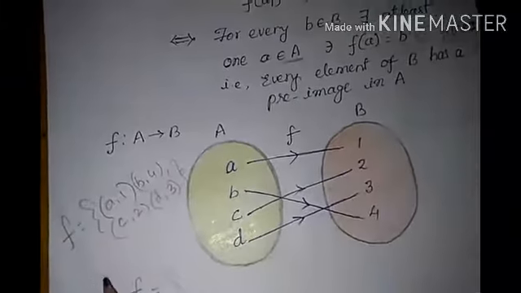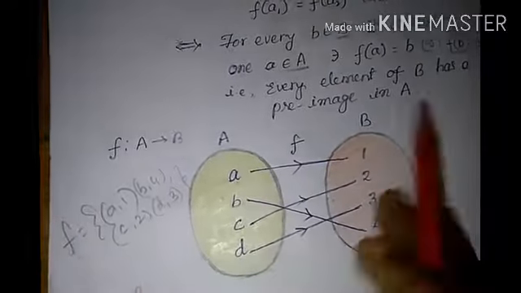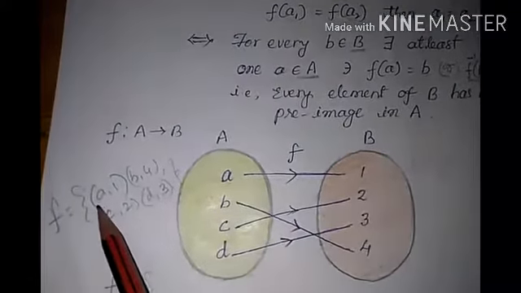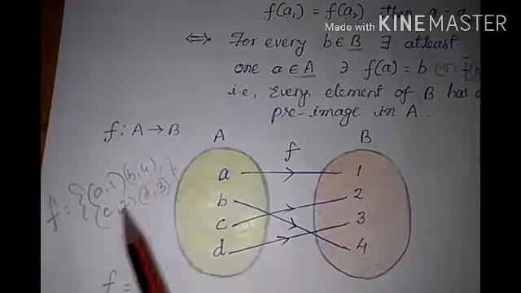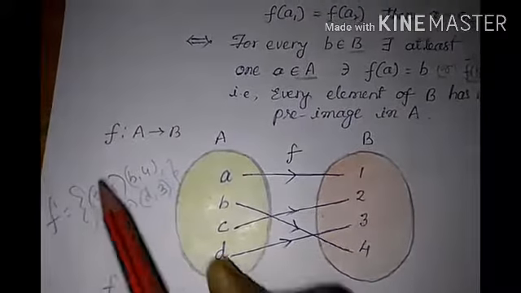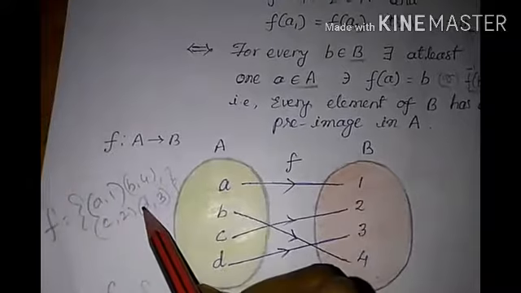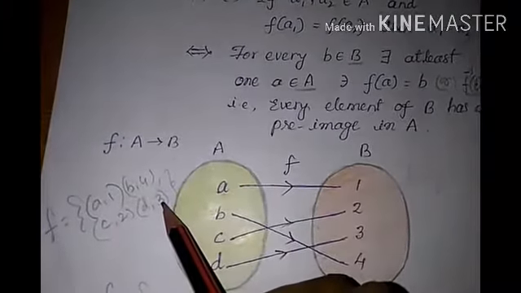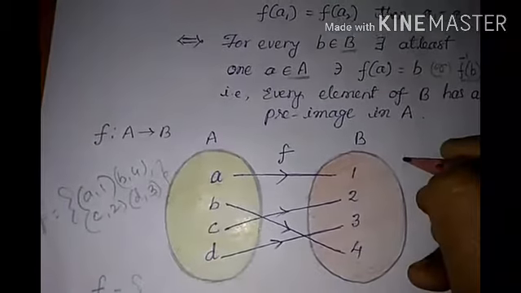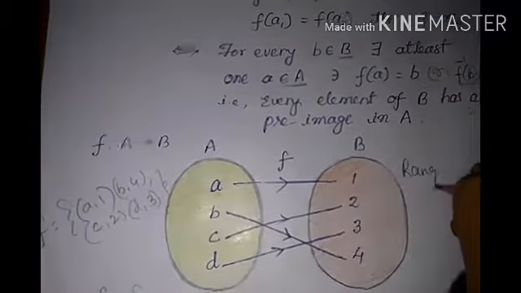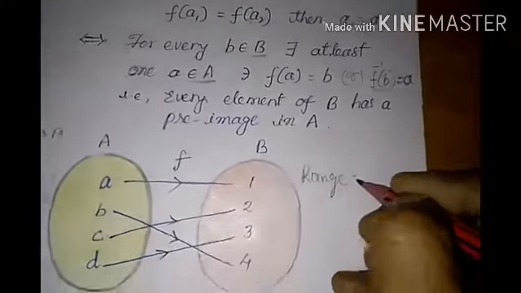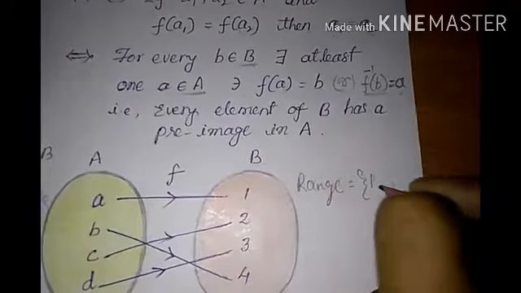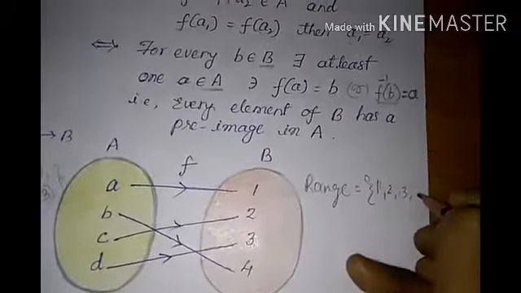In this way, you can define the function f. F is the set of all ordered pairs (a, 1), (b, 4), (c, 2), and (d, 3). Here, the first elements belong to the domain and the second elements belong to the codomain. So now range of f equal to what? Range of f equal to the set {1, 2, 3, 4}.